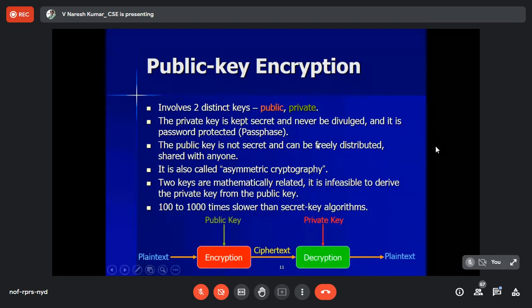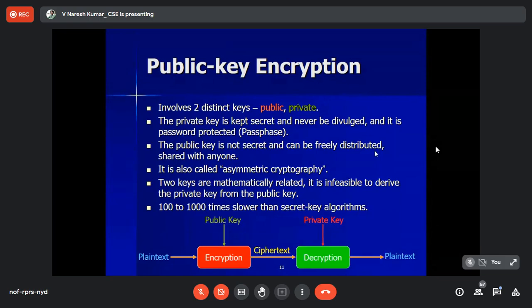Here the procedure is that the private key should be kept secret. You should not tell anybody, you should not disclose it to anybody. The public key is public. It is not secret. It can be freely distributed. Now, does anyone have any doubt? Clear, sir. Clear about the public and private?